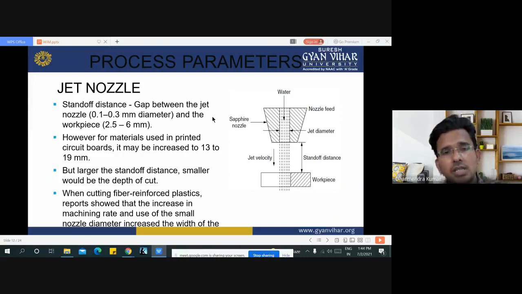The larger the standoff distance, the smaller the depth of cut, and the smaller the standoff distance, the larger the depth of cut. When cutting fiber reinforced plastic, reports showed an increase in machining rate, and the use of a small nozzle diameter increased the width of the workpiece.